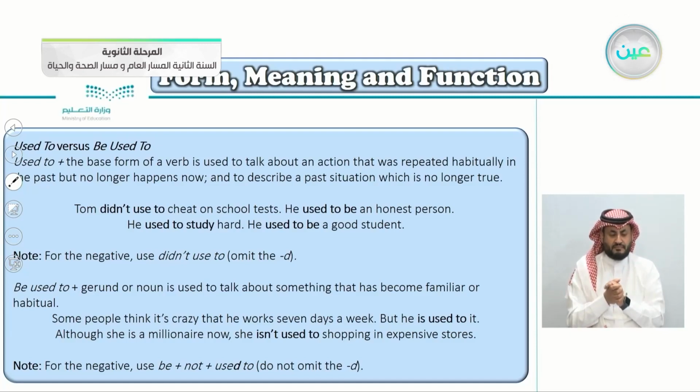Although she is a millionaire now, she isn't used to shopping in expensive stores. So we're talking about something in the present. Unlike used to plus the base form, where we're talking about something in the past. Note here, of course, for the negative, be not used to. Do not omit the D. Unlike here, you have to omit the D. Didn't use to. Here, don't omit the D.